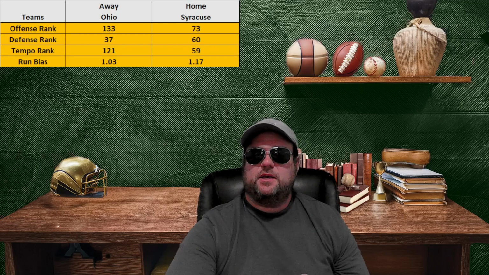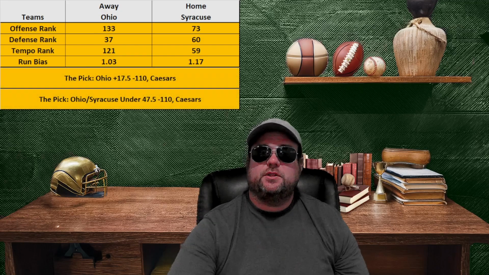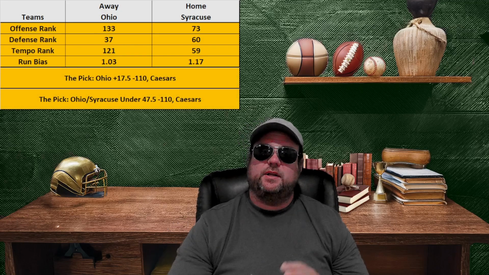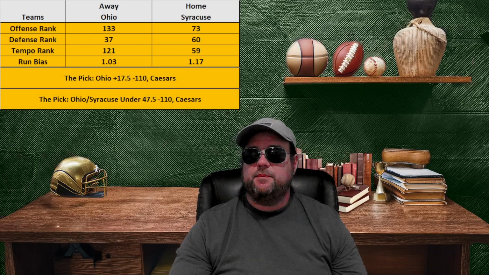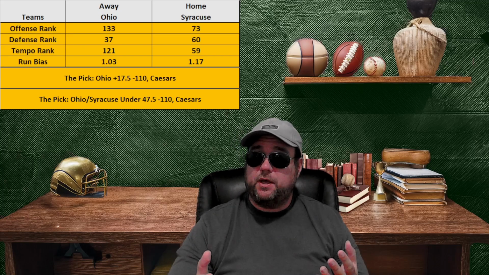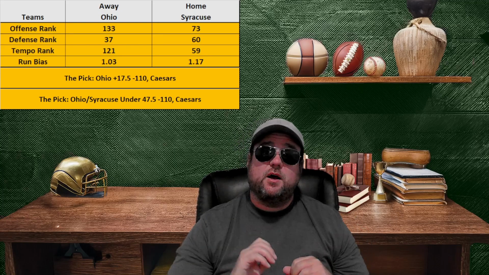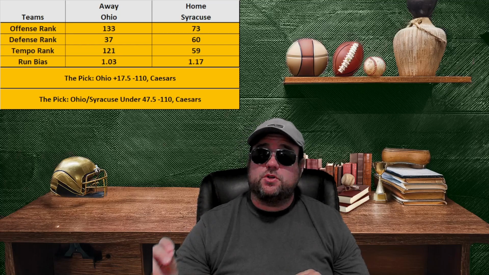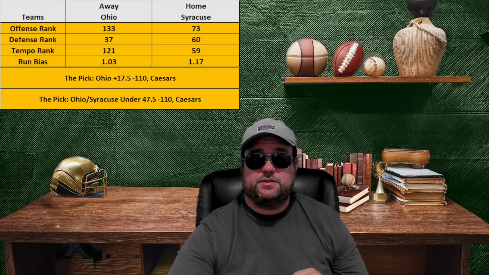So with that said, the third game that I'm going to double dip on today is going to take the University of Ohio plus 17.5. I think that defense will keep them in the game as well. Because both of these teams are slower playing teams, both better at defense than they are at offense, I'm taking Ohio and Syracuse under 47.5. I took that at Caesars.